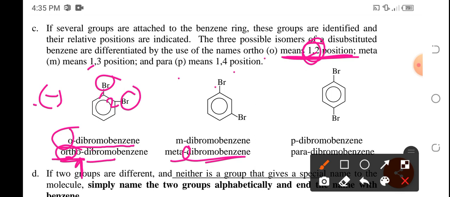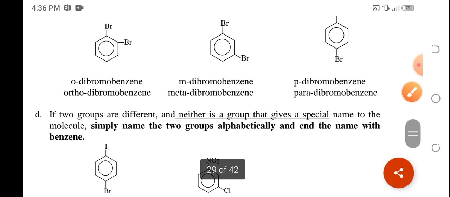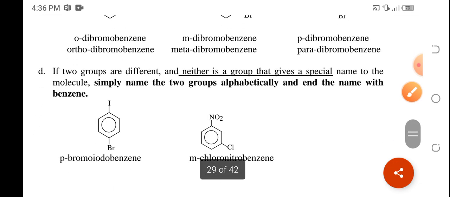Okay, then 1,3 is meta. So meta-dibromobenzene. And then this is 1,4-dibromo, para-dibromobenzene, or p-dibromobenzene. Okay.